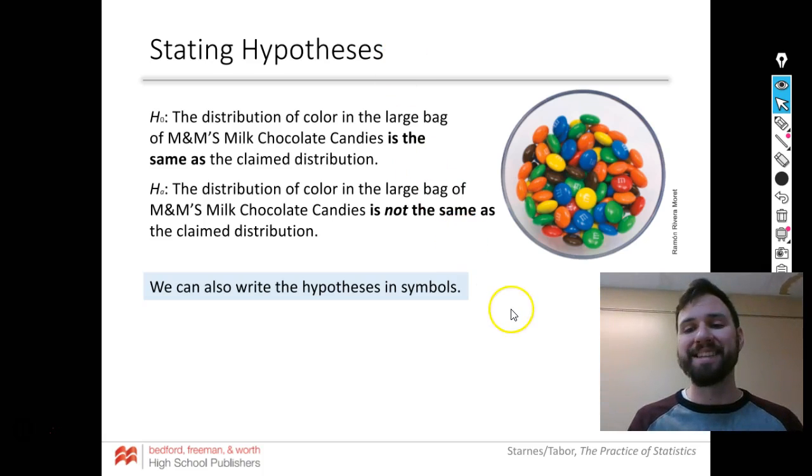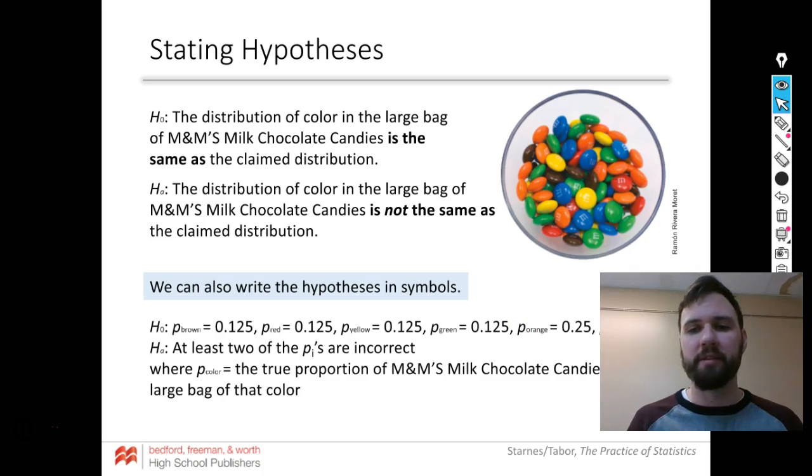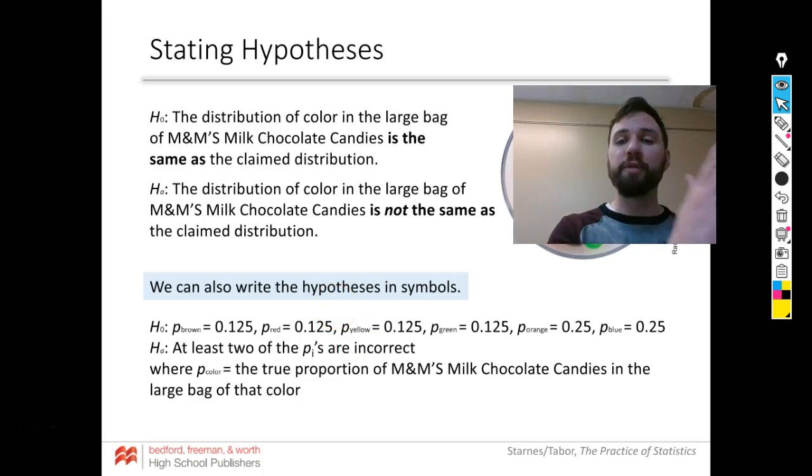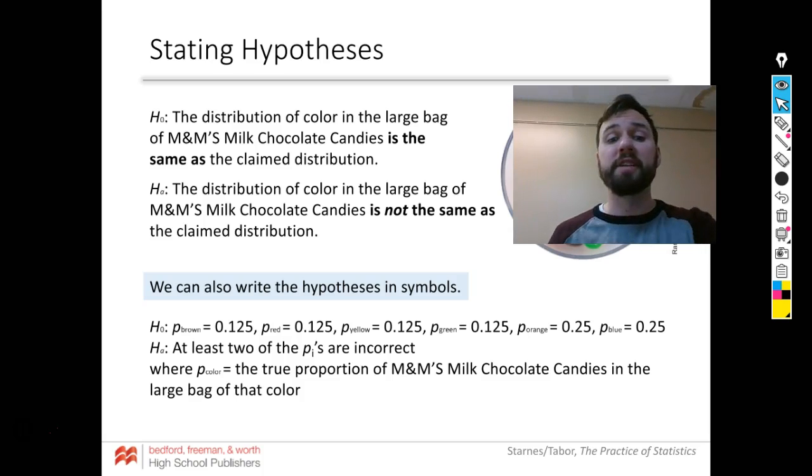Here's how I would have written that in symbols for my null hypothesis. I would say my null is at 0.125, 0.125. I'd put the percentages given in the original problem. And the alternative is at least 2 are incorrect. Well, if one's incorrect, there has to be another incorrect, right? Just based on how math works. But at least 2 have to be incorrect.